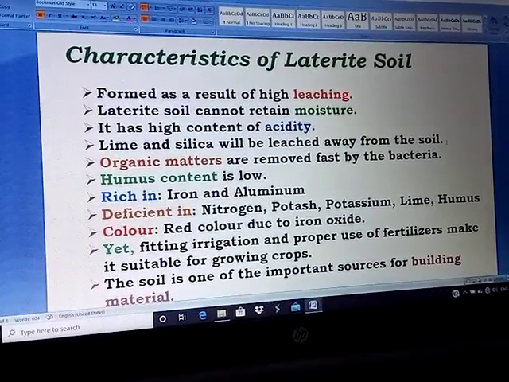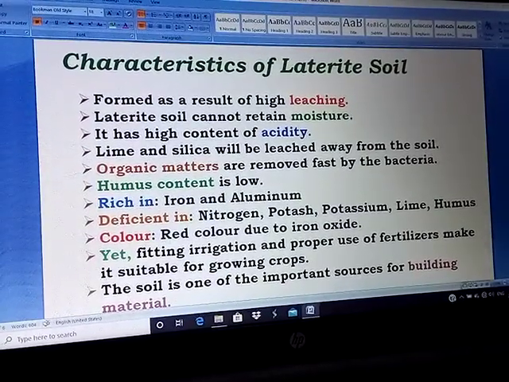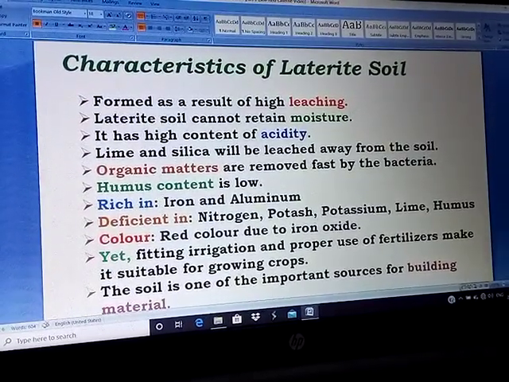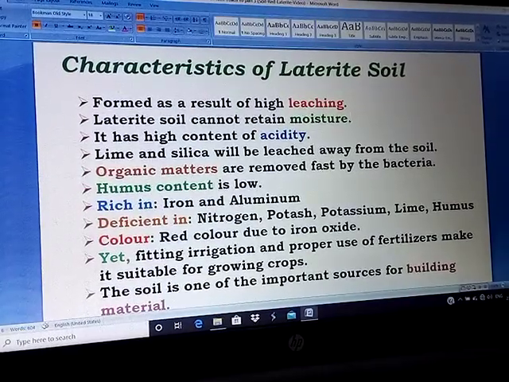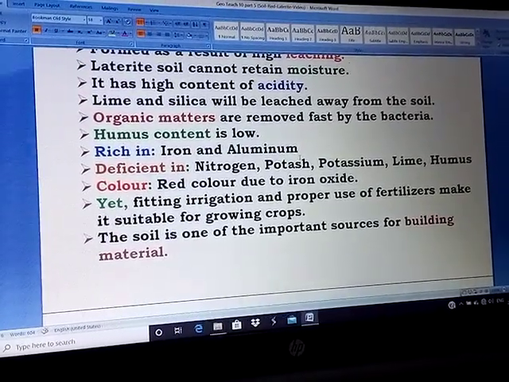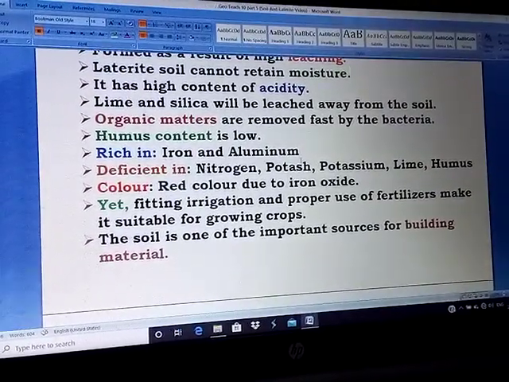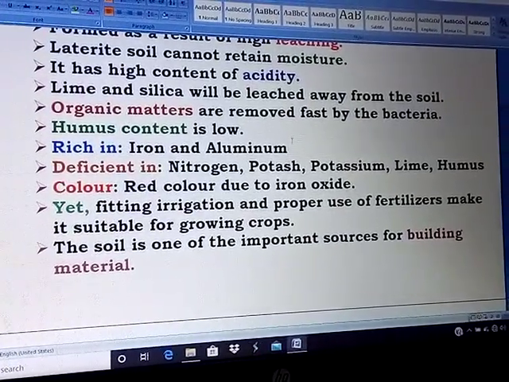Therefore, the soil becomes infertile. Organic matter is removed, so there is no humus, and what remains is removed fast by bacteria too. So the humus content is very low. But it is rich in iron and aluminium. Because of the iron content, laterite soil also looks a little reddish.